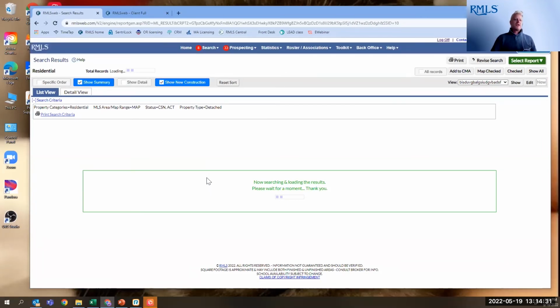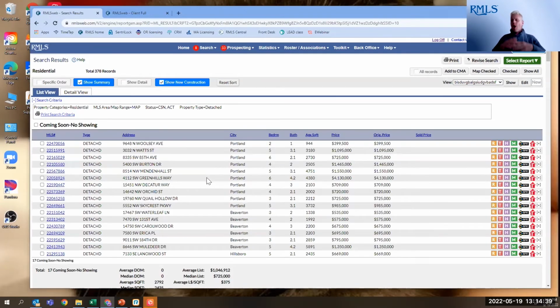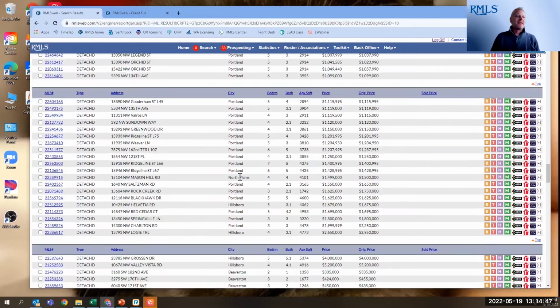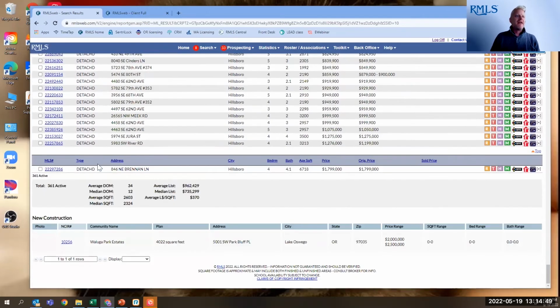So the new construction information record, regardless of the criteria that you put into a search, regardless of the price point, the number of bedrooms, the number of bathrooms, the square footage, all that kind of stuff, will show up in a separate section at the very, very bottom of your search results. You can see down here at the very bottom, it shows up as new construction. And so this is being provided to you as knowledge.